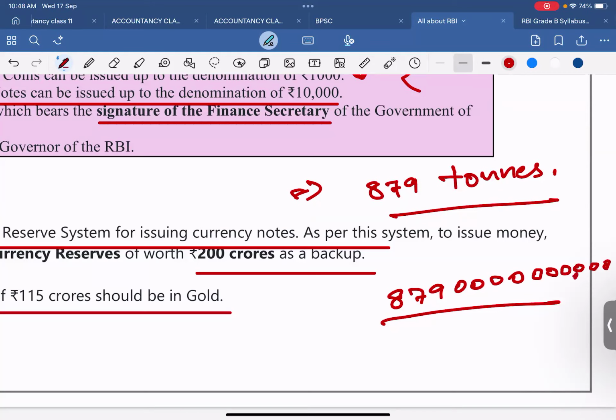So this is the amount of money India has as gold reserve. How much rupees is this? Eight lakh 79,000 crore rupees India has now as gold reserve.